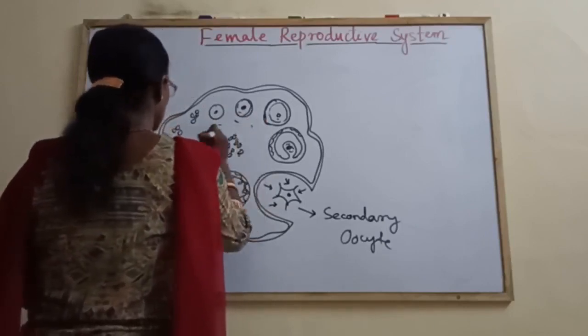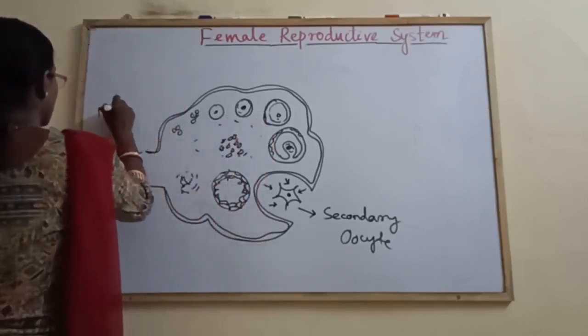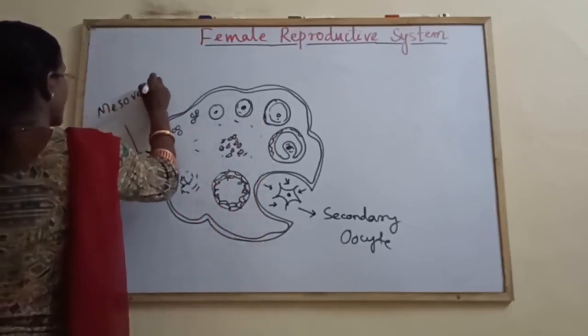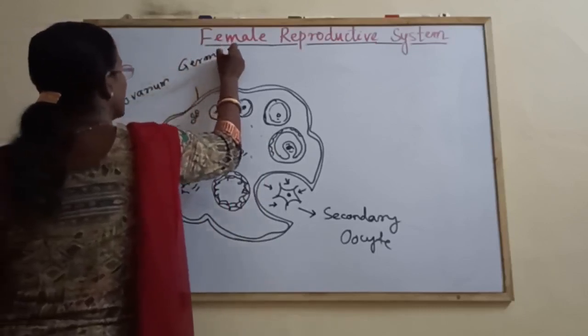So let us label one by one. This is the attachment. The attachment is known as the mesovarium. The outermost layer is the germinal epithelium.